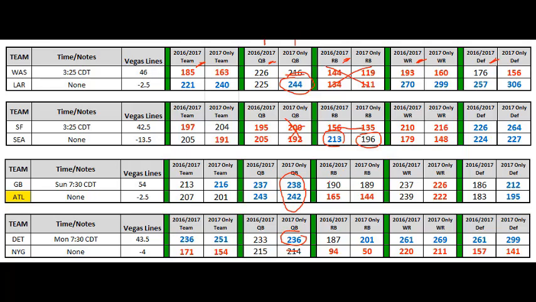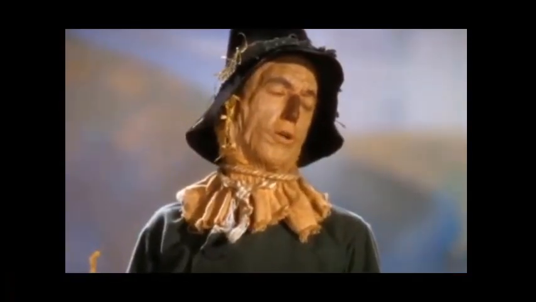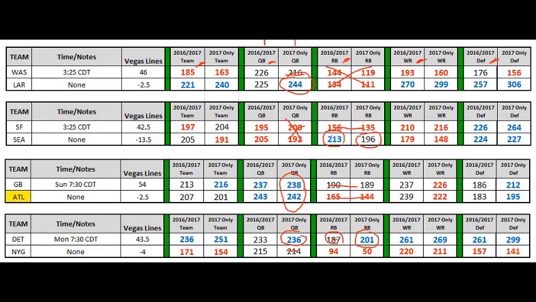There's not a whole lot of blue here, so we don't really have a whole lot to choose from. For 2017, we've got Detroit. Their running backs did pretty well the first week. 187 is black for other weeks, so we wouldn't be interested. So this is pretty difficult, but it looks like we would take our running backs from Seattle and probably from Detroit. Take a running back from each one of those teams, or maybe you want to take two from Seattle and just hope that one of them does well, so you don't have to worry about not picking the right one.